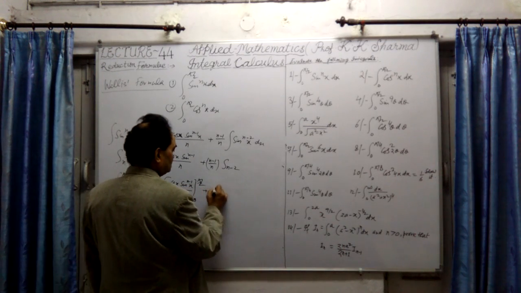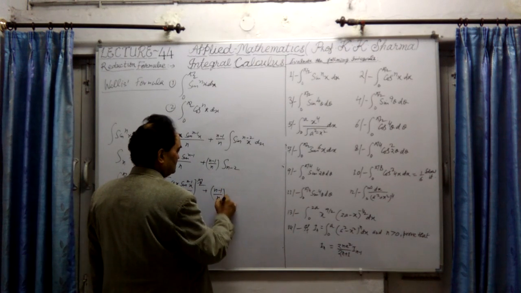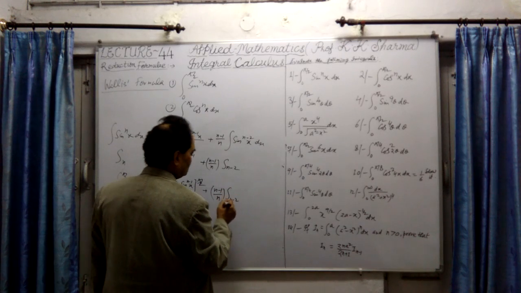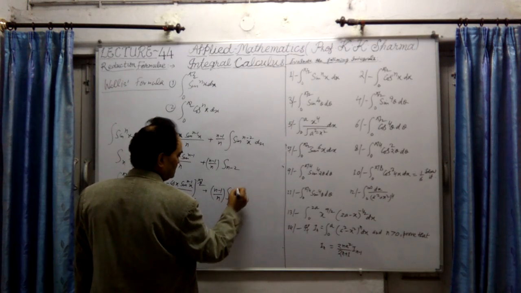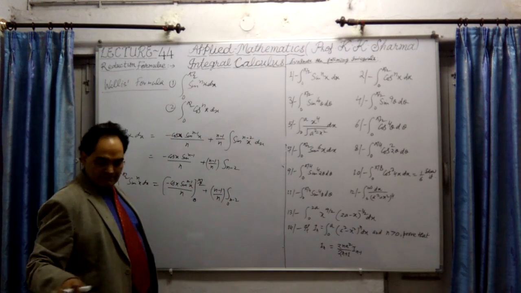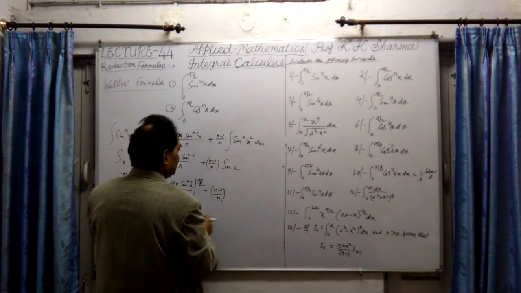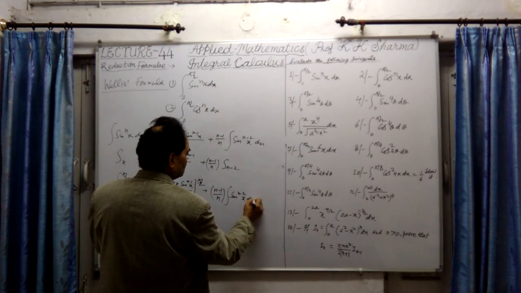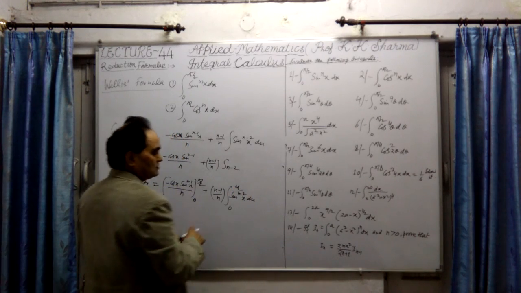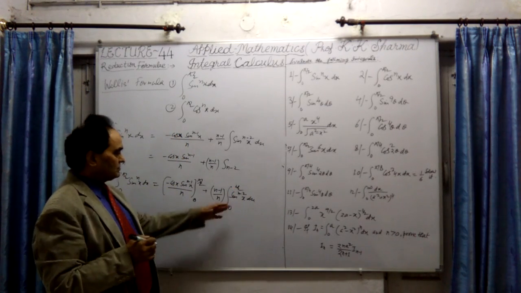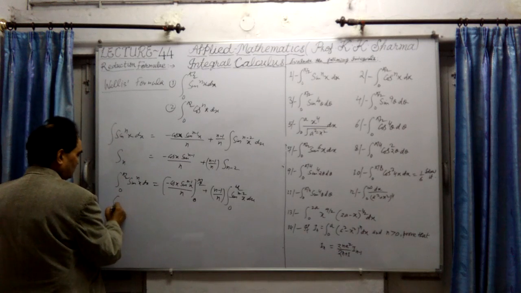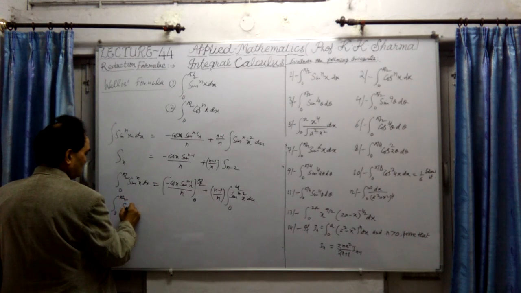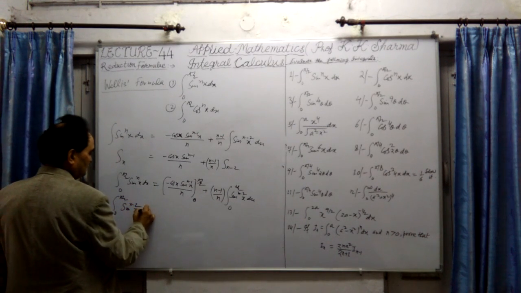Then what is the final value? It is n minus 1 upon n into the integral from 0 to pi by 2 of sine to the power n minus 2 x dx. Here let me write the complete value: the integral of sine n minus 2 x dx, limits 0 to pi by 2.